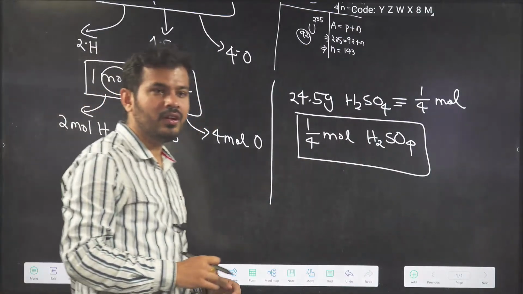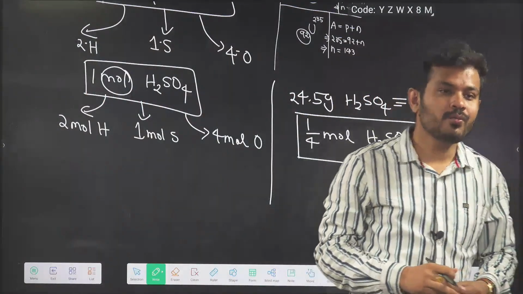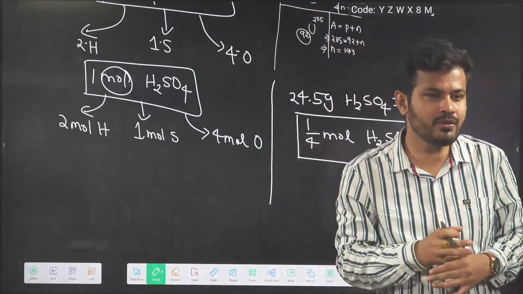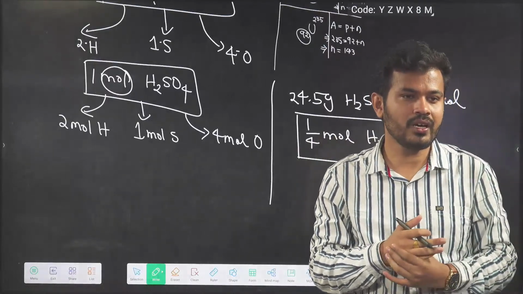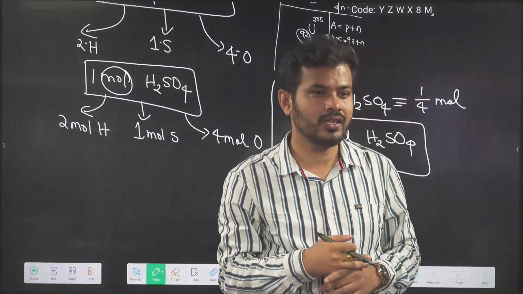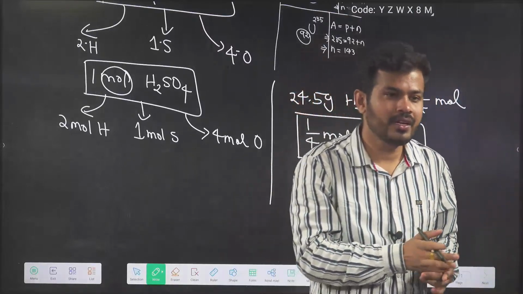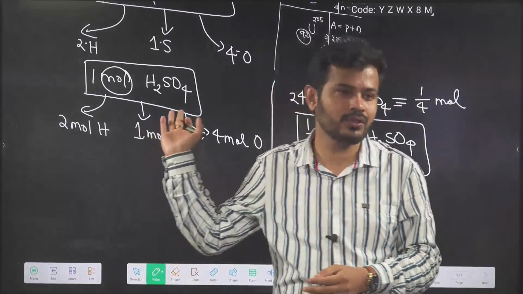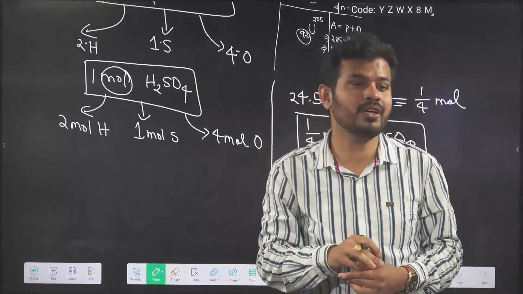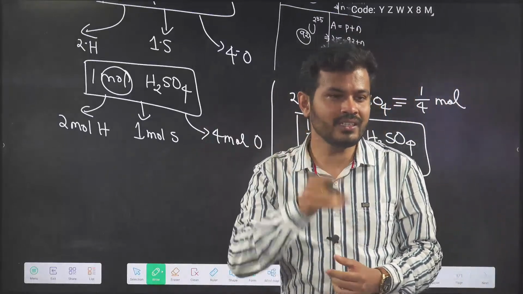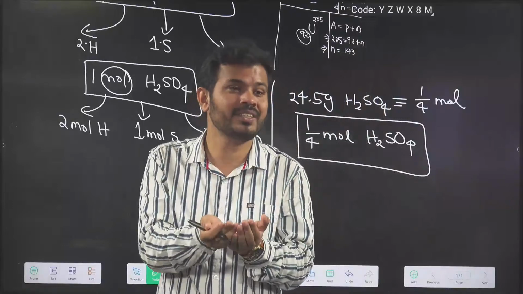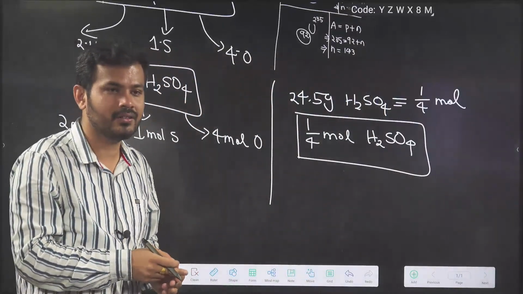What is the difference between molecular and mole? Molecular is something related to a molecule. A molecule is a combination of different types of atoms, or similar atoms as well, like the H2 molecule and N2 molecule, made up of similar atoms. HCl, NaCl, H2SO4 are made up of different types of atoms. That is a molecule. Mole means it is just a number, just like 1 dozen is a number, 12. Mole is a number, molecule is a chemical species. I hope you are getting my point.